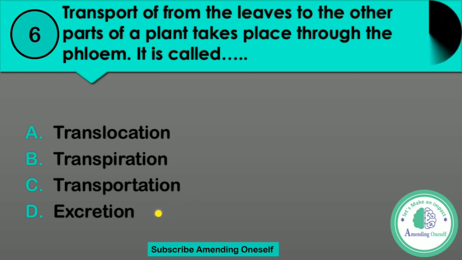I repeat the question. Transport of food from the leaves to the other parts of the plant takes place through the phloem. It is called. I have made a mistake in the question, but please don't mind. Option A, translocation. B, transpiration, C, transportation, or D, excretion.